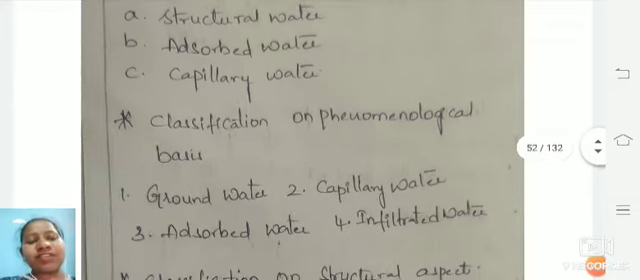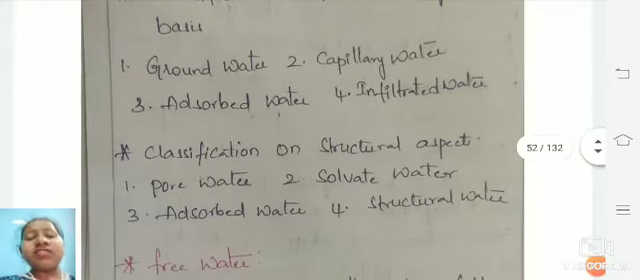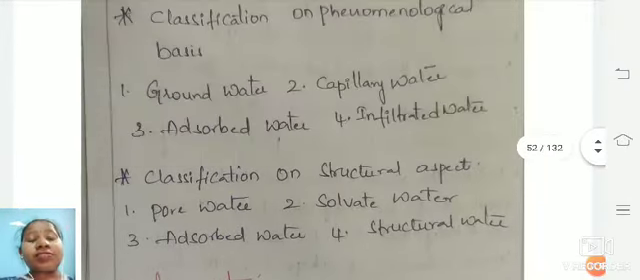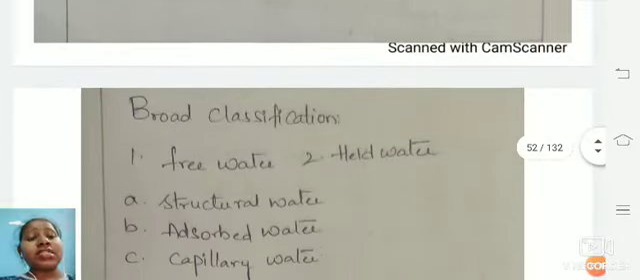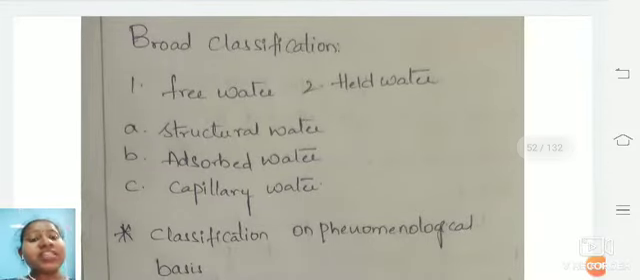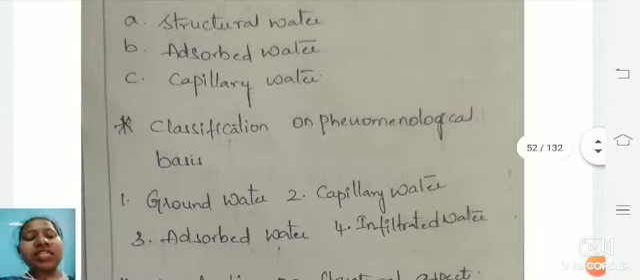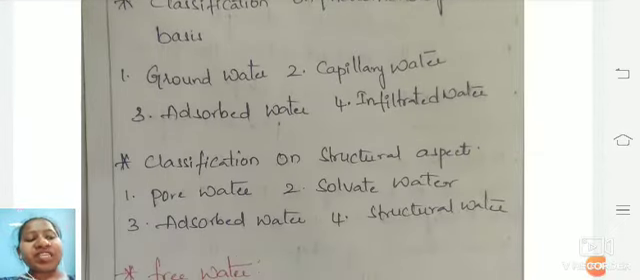The next is classification on the phenomenal basis: groundwater, capillary water, absorbed water and infilled water. And for classification based on structural aspects, you have pore water, solvate water, absorbed water and structural water. Now we'll see what free water is. We have done the classification into three categories: broad classification, phenomenal classification, and structural aspects.